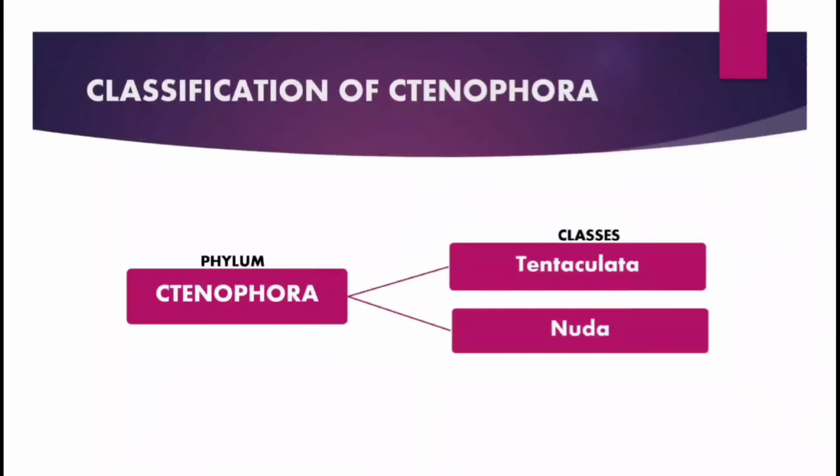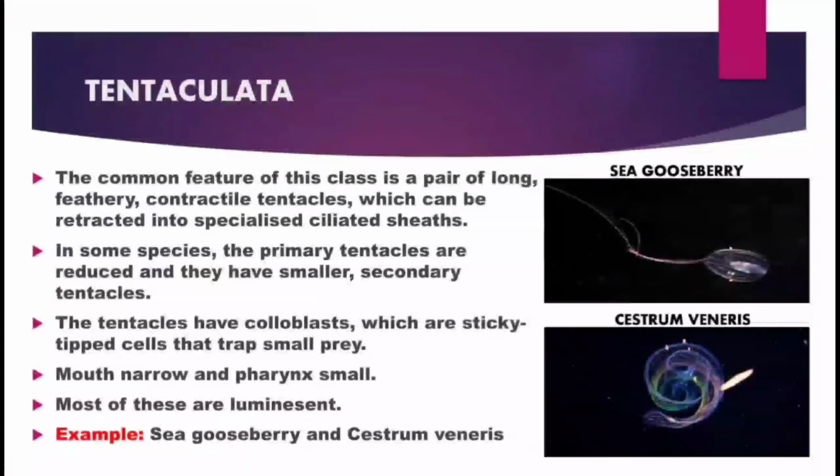Tentaculata have long contractile tentacles, while the Nuda have a complete absence of tentacles, both in juvenile and adult stages. Tentaculata: the common feature of this class is a pair of long, feathery, contractile tentacles which can be retracted into specialized ciliated sheaths.